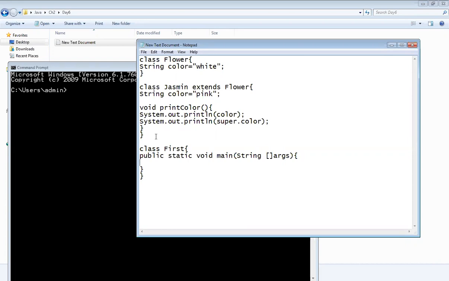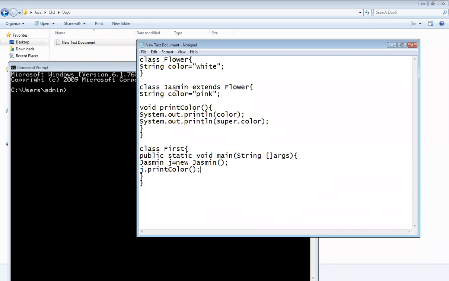Now create the object of Jasmine. J is equal to new Jasmine, the constructor. Then use the printColor method to print the values because we have created this method.